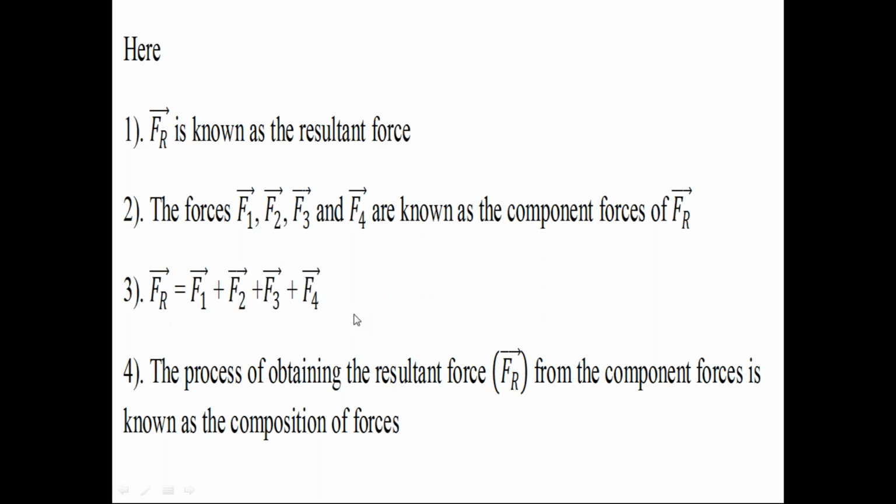We must consider the direction and also the magnitude in this equation. So from left to right, this equation is read as Fr bar is the resultant force of F1 bar, F2 bar, F3 bar and F4 bar. Then from right to left, it is read as F1 bar, F2 bar, F3 bar and F4 bar are the component forces of the resultant force Fr bar. So here we converted four forces, F1 bar, F2 bar, F3 bar, F4 bar, into one force.